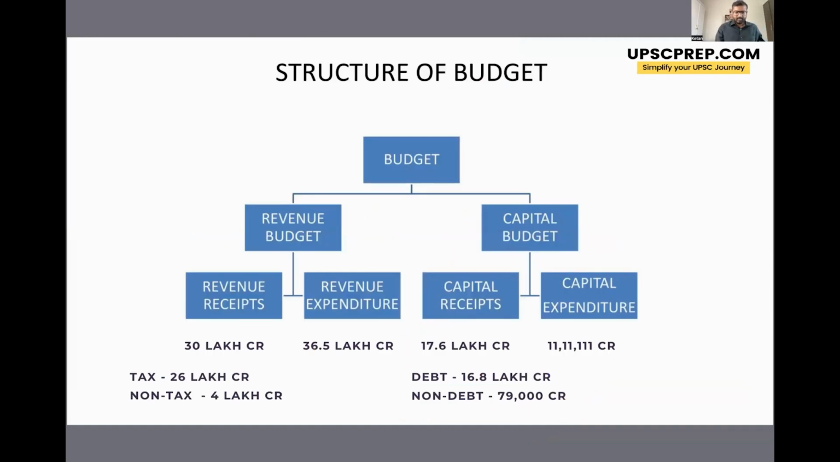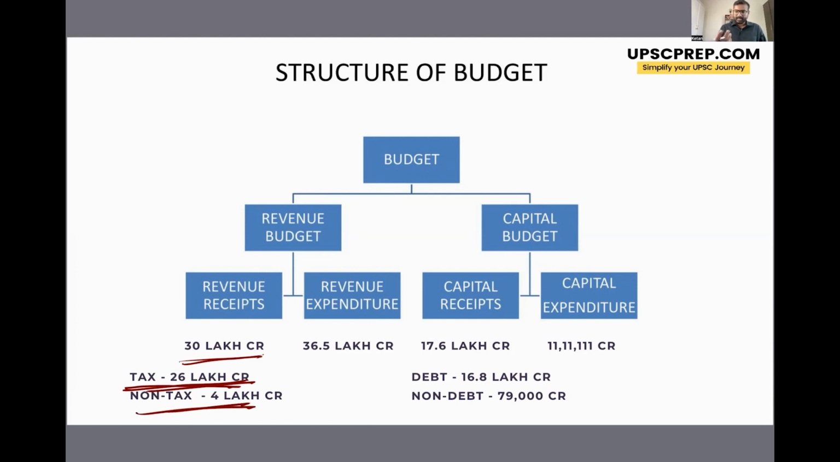If we look at the numbers, on the revenue side, our total revenue receipts was around 30 lakh crore. Now, this is the income the government is earning from both its tax revenues and non-tax revenues. So a big chunk of money is coming from tax revenue, right? So around 26 lakh crore is coming from tax revenues. Non-tax revenues like fees, permits, fines, वहां से 4 lakh crore आ रहा है.